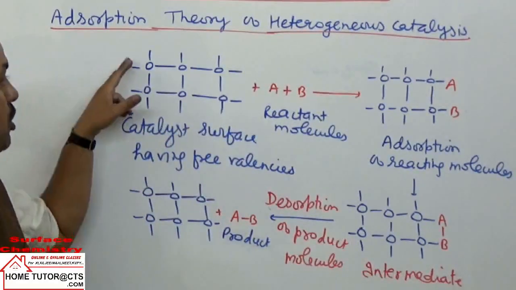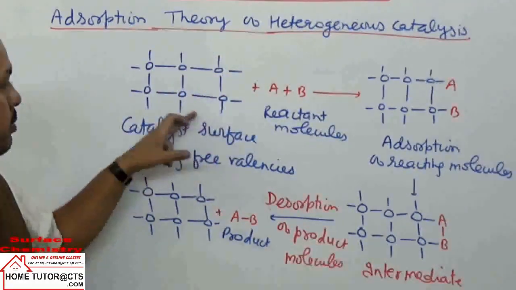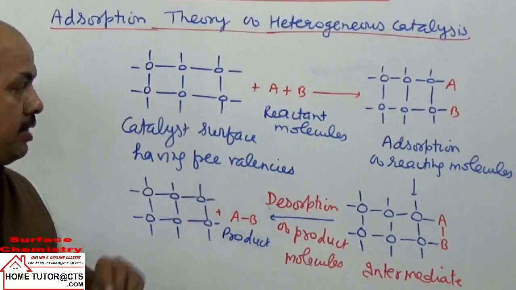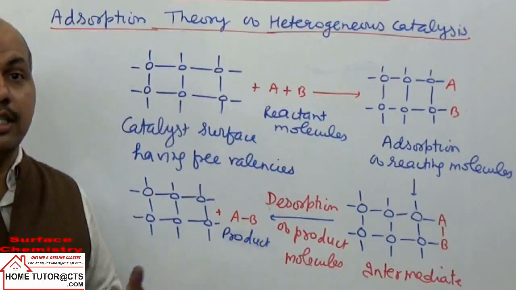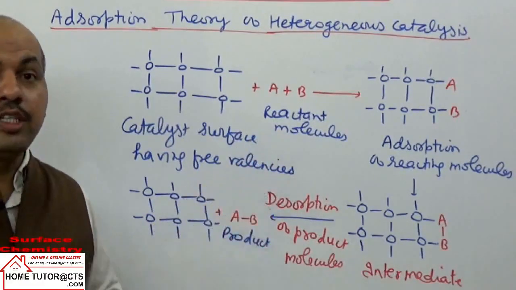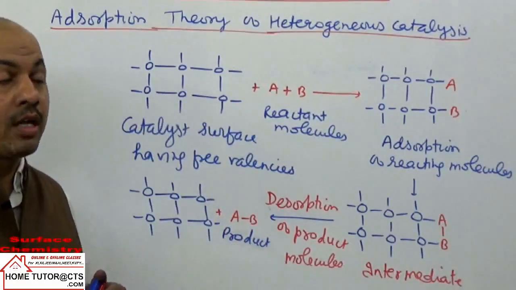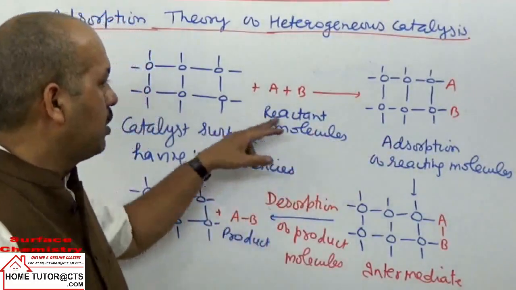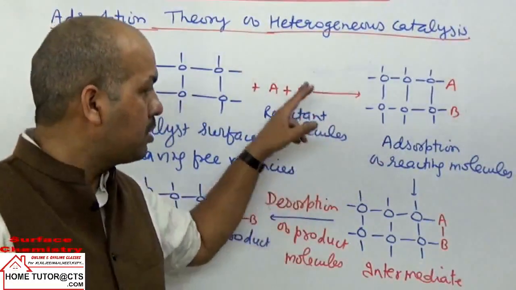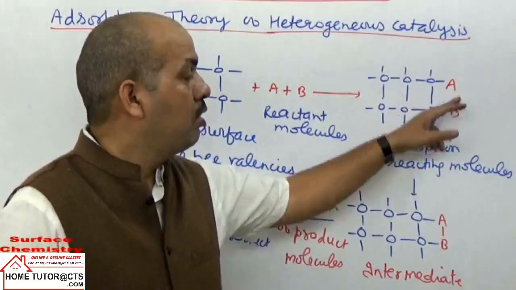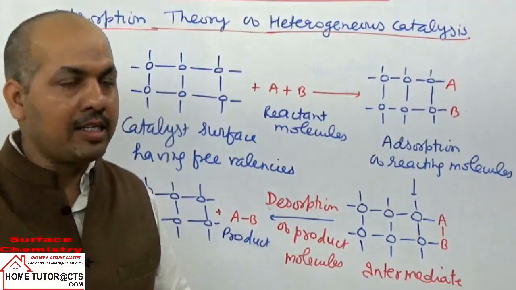It is the catalyst which has free valencies, dangling bonds. It is the catalyst surface having free valencies. Now what happens first in the beginning? The reacting molecules, or reactant molecules, which have to react, diffuse toward the surface of the catalyst and then get adsorbed. That is the first step, and step 2 is adsorption of the reacting molecules on the surface of the catalyst.